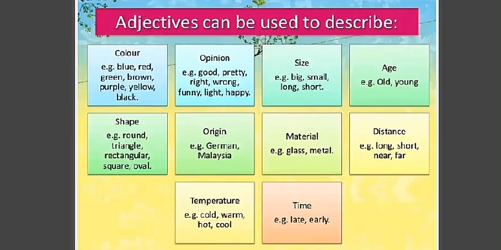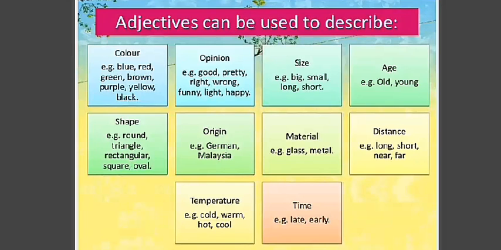Opinion: good, pretty, meaning how is the picture? It's good, it's pretty, it's right, it's wrong. A statement can be right, can be wrong. Funny, light, happy. We can describe size by using words like big, small, long, short.